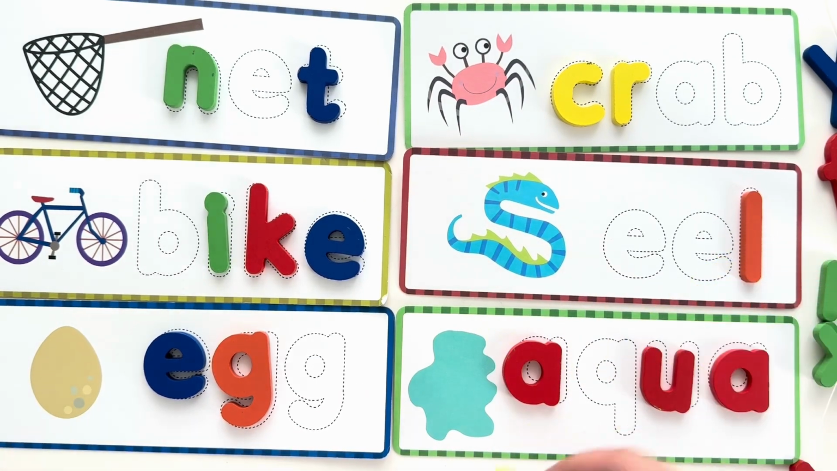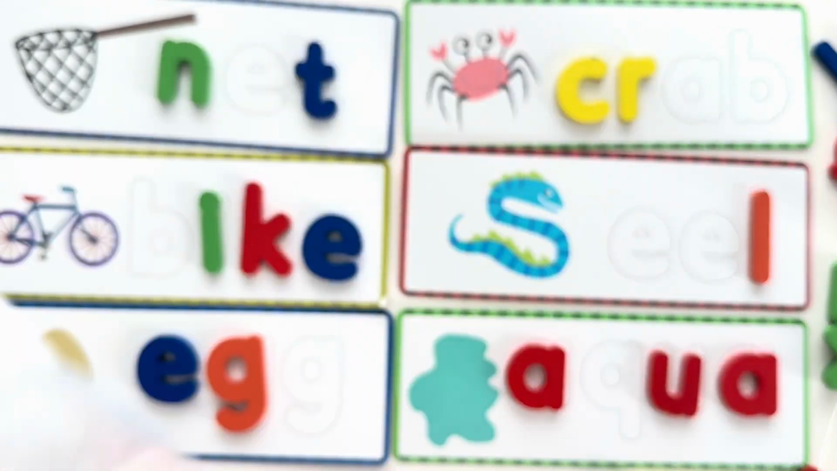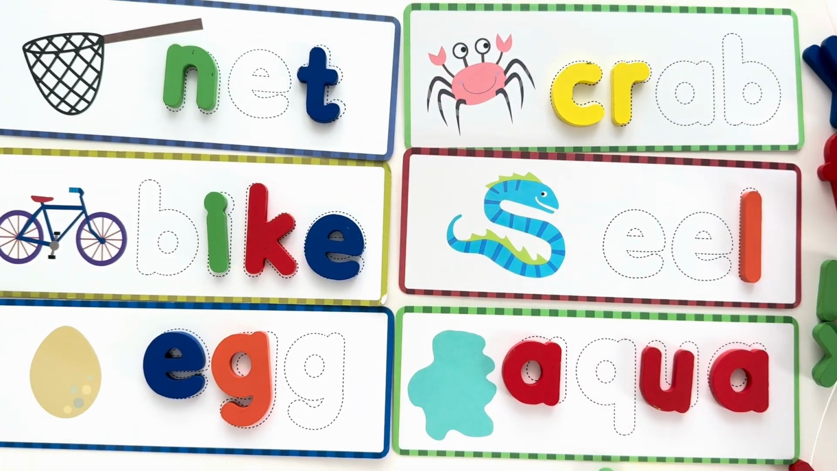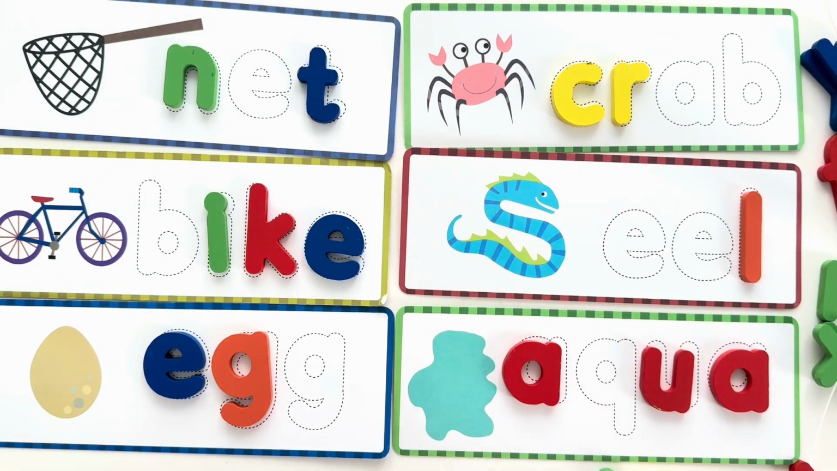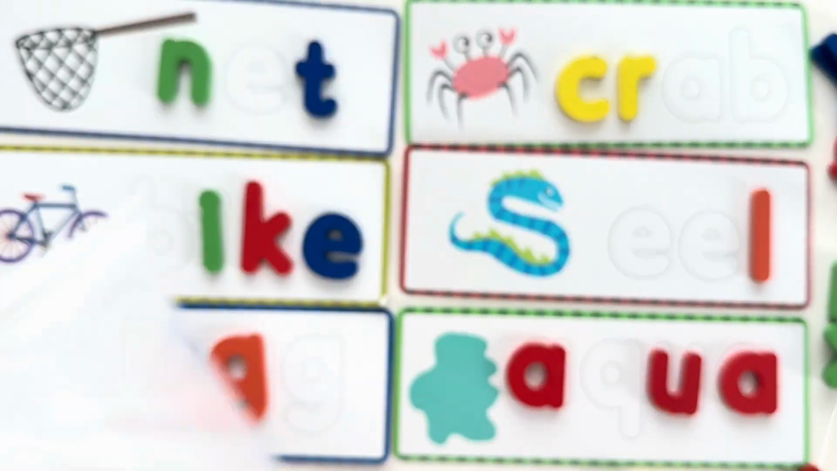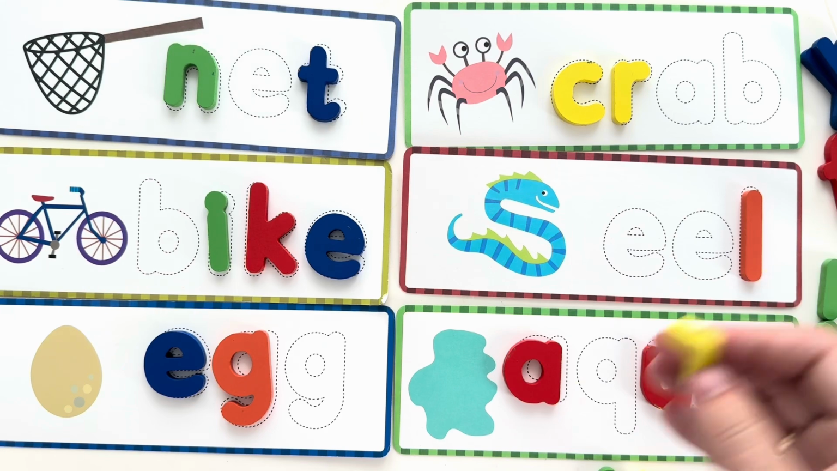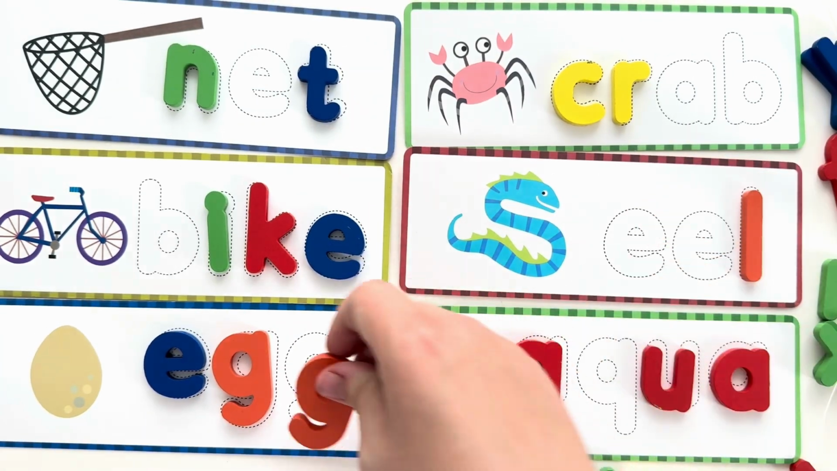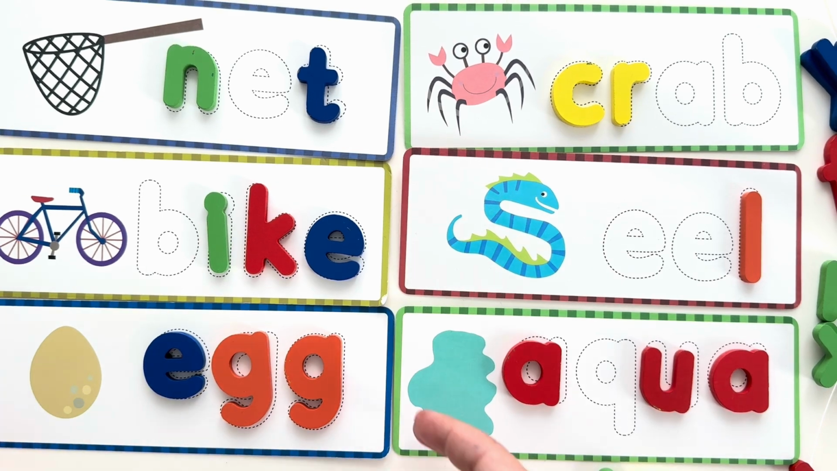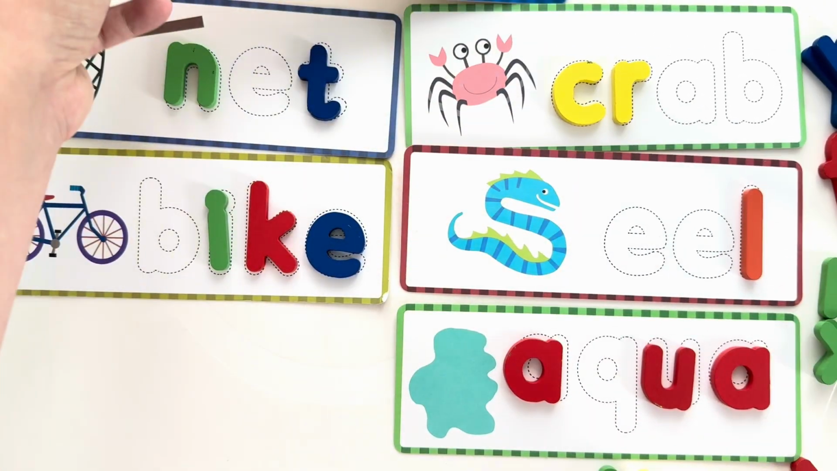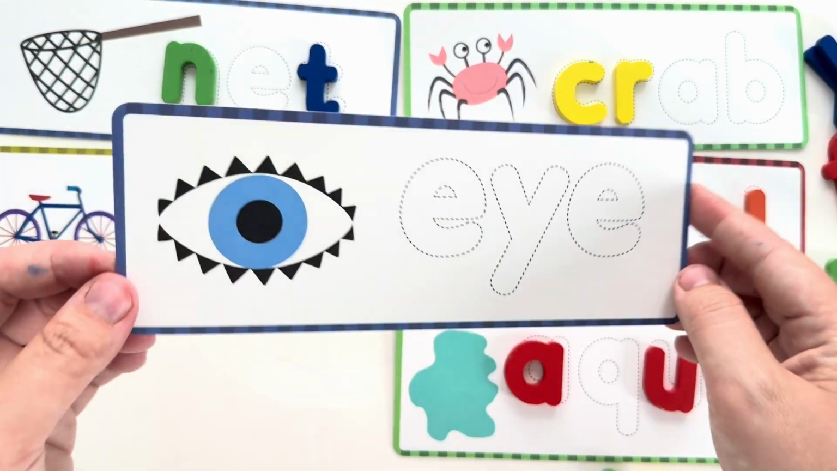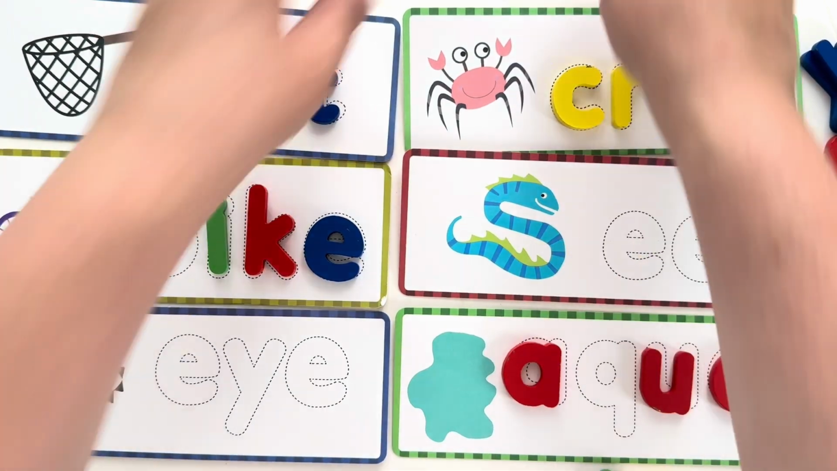Letter M, no. Letter Y, no. Letter K, no. R, no. G, yes, we have it. And another word, E, double G, egg. And this is also something new, perfect.